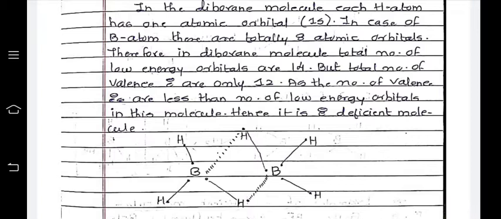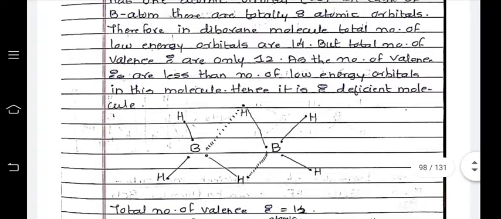But some doubts and some new things arise from this bridge, the bridging hydrogen atoms.